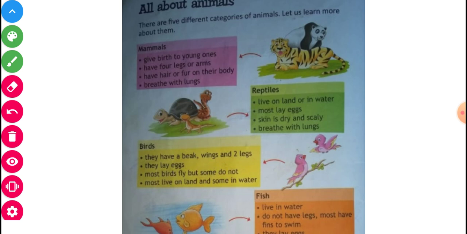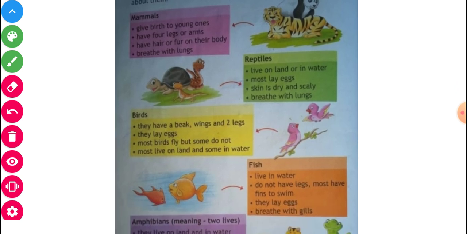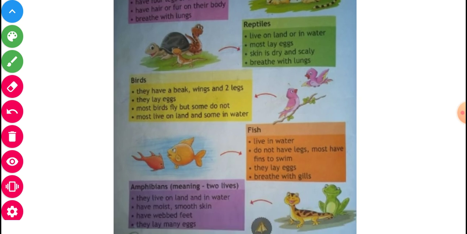And bird. Now I will repeat here. Birds have wings, two legs, lay eggs and fly, but some birds do not fly. And another, fish. Fish live in water, do not have legs, have fins for swimming, lay eggs and breathe with gills. Another, amphibian. They live on land and in water, have mostly smooth skin and webbed feet. They also lay many eggs.